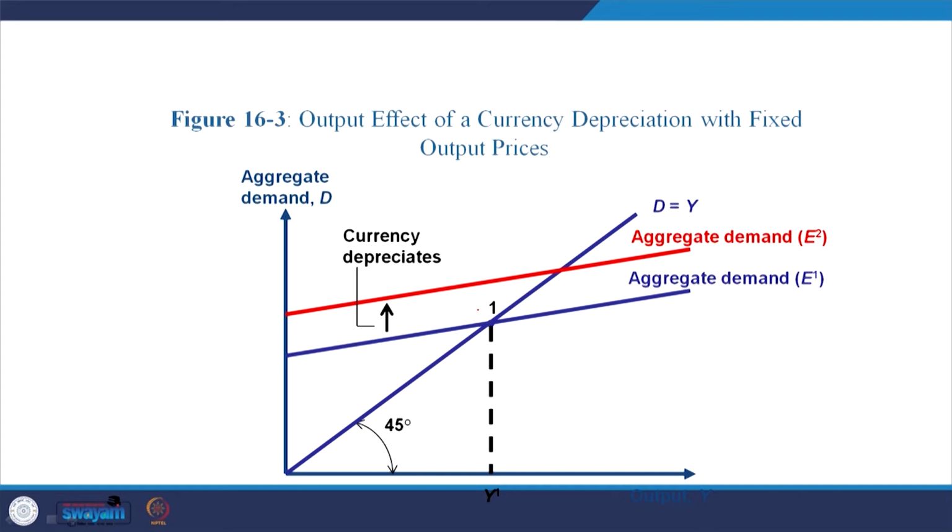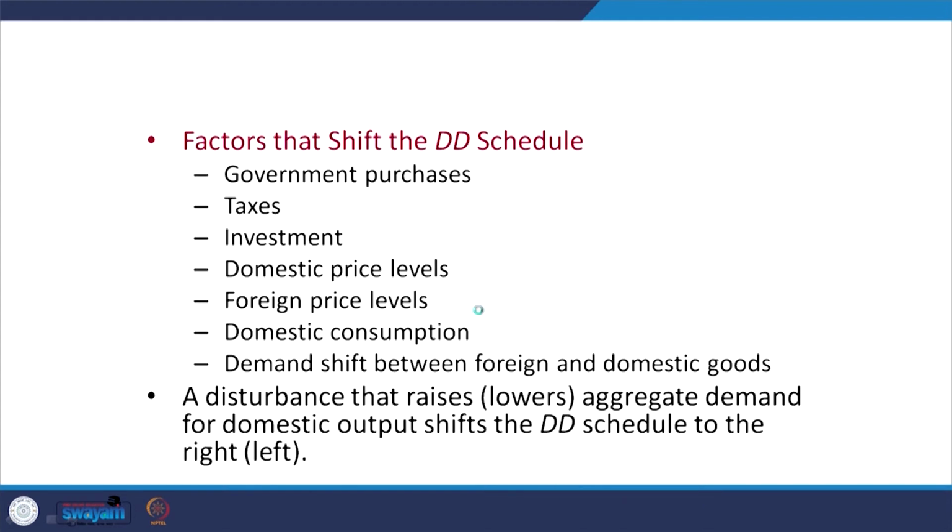When the domestic currency depreciates, domestic goods are cheaper in the international market as against the foreign currency. Okay. So, the aggregate demand increases, and there will be a forward, upward shift of the aggregate demand curve. So, we land with a higher equilibrium point, that is Y2, and accordingly there will be a different equilibrium point.